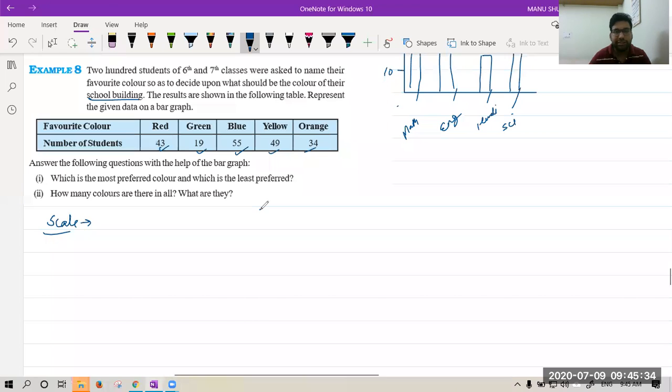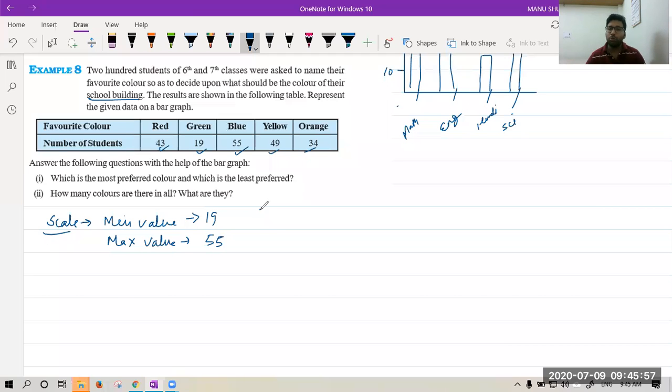In these values, what is the minimum value? Please tell. Yes, beta, according to the size of the picture only. Please tell me the minimum value in this case. The minimum value is 90 and the maximum value is 55. Suppose you take the scale as 1 unit equal to 1 student.